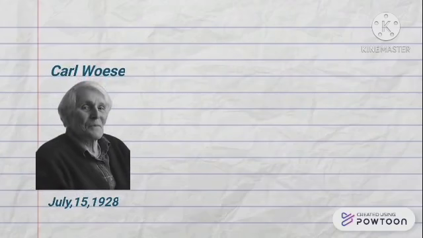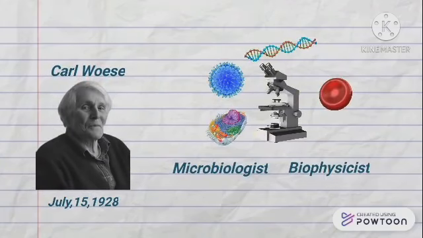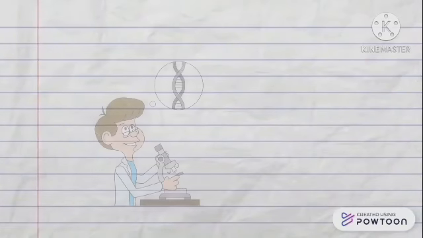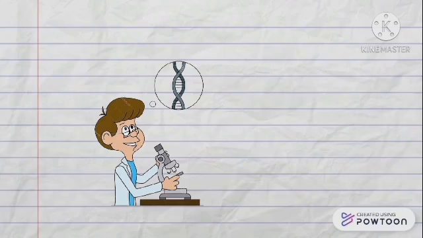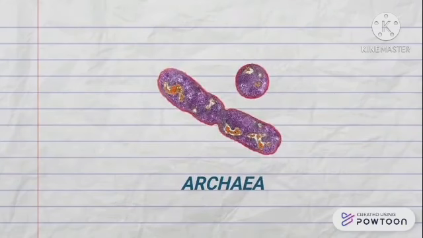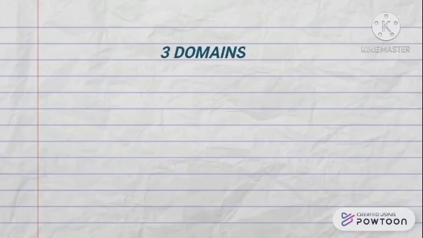Carl Woese is an American microbiologist and biophysicist who used genetic relationships in classifying organisms. Woese studied gene sequencing in the early 1970s, where he was able to see patterns in the structure of life and noticed a difference in a bacterium's genetic makeup. This discovery of Woese led to the emergence of archaea, making it three domains instead of two, namely domain Bacteria, Archaea, and Eukarya.